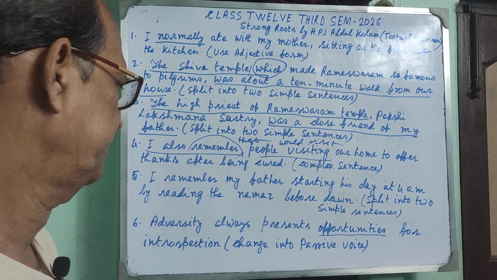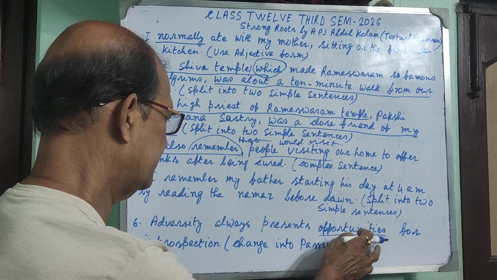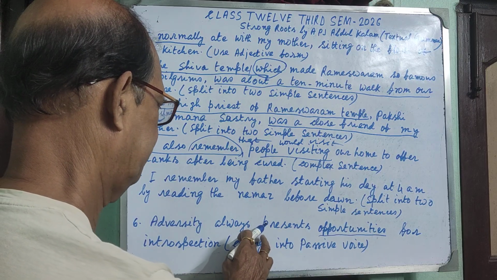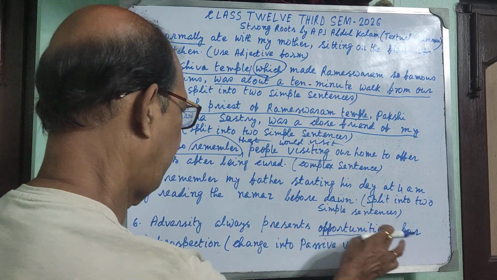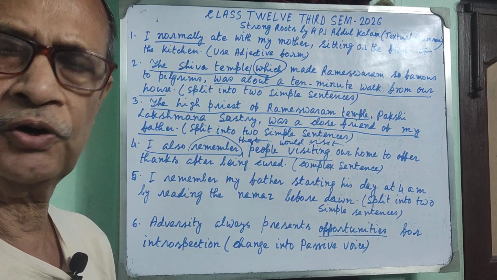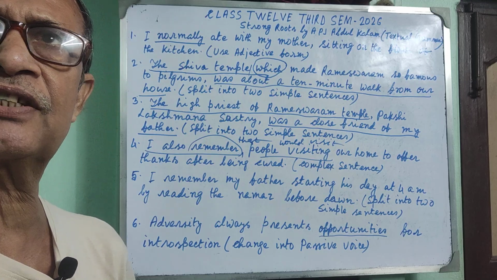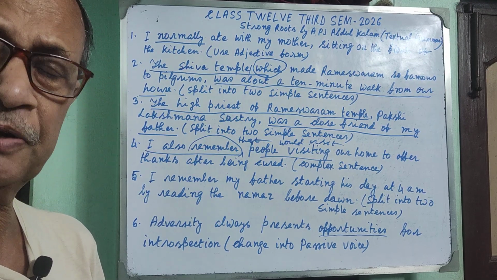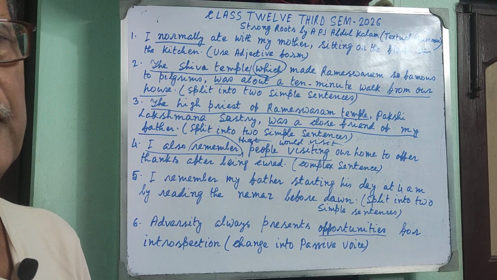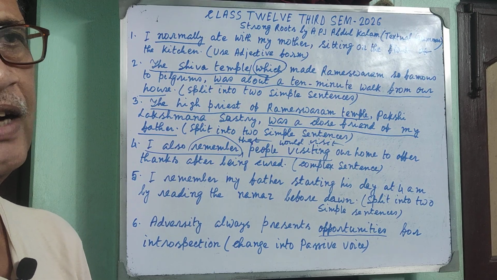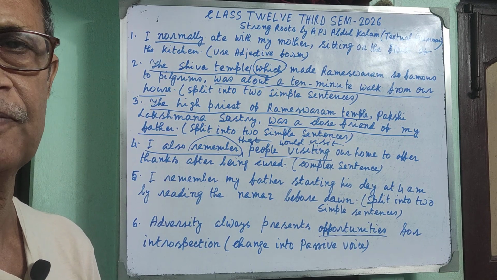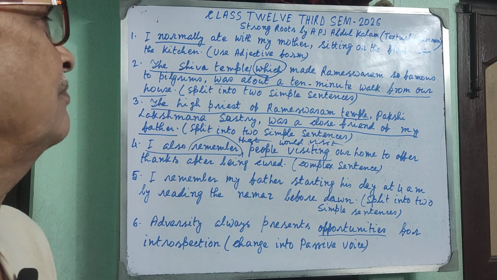Just follow the sentence. Opportunities are always presented for introspection by adversity. Okay. So I have completed 6 very important grammatical items from Strong Roots by APJ Abdul Kalam. And Strong Roots, you know, has been taken from his autobiography, The Wings of Fire.